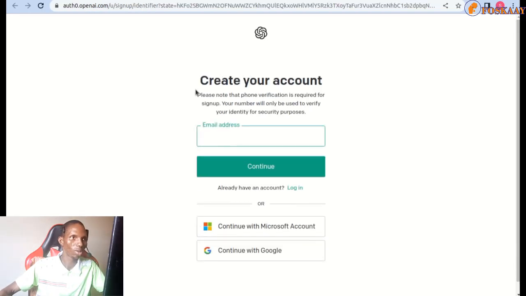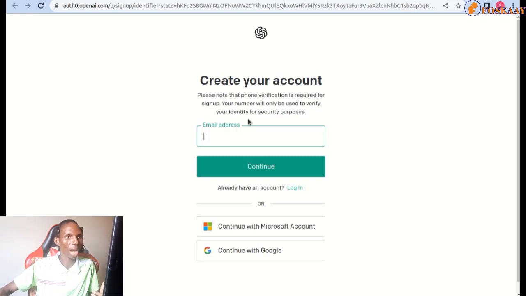this is where it will bring us: create your account. Usually, because this is by OpenAI, the same platform that launched ChatGPT, the same account works for them. That's what makes it so easy to use.